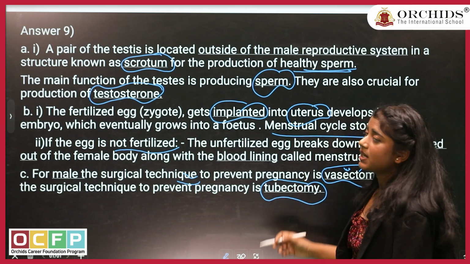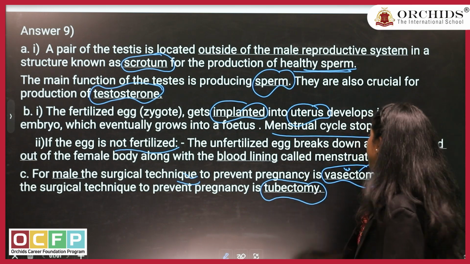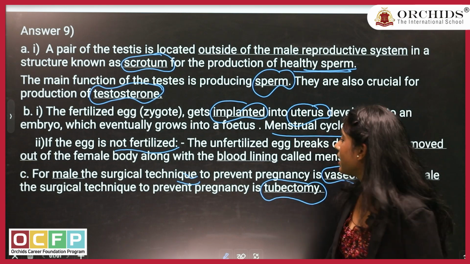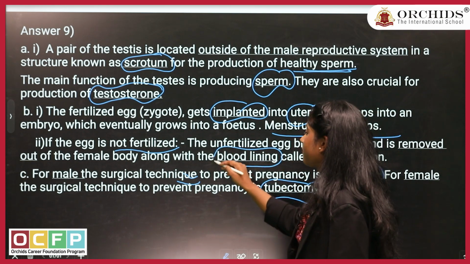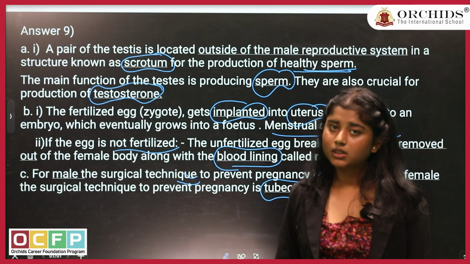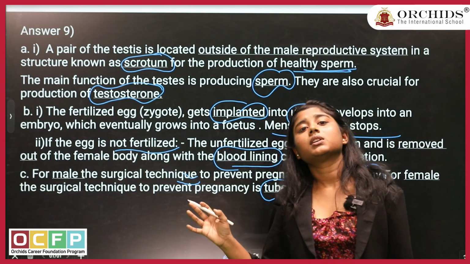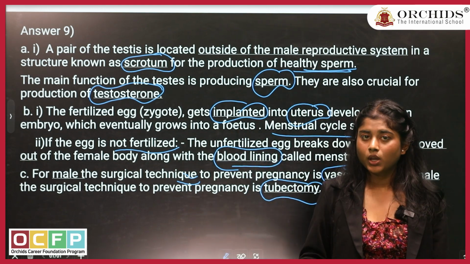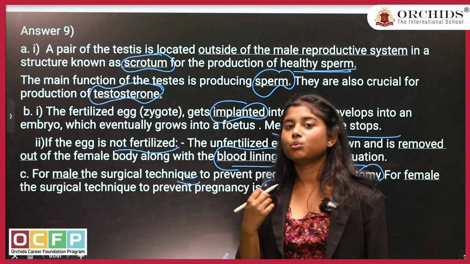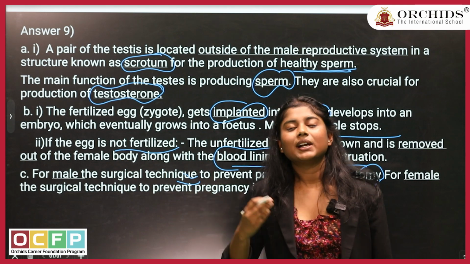The unfertilized egg will break off, and then it will be removed out of the female reproductive system along with the blood lining which is formed. The blood lining with mucus, blood vessels and different things is formed every month for the enrichment of the growing embryo. But if there is no fertilization, then it is removed, and every month a blood lining is formed.